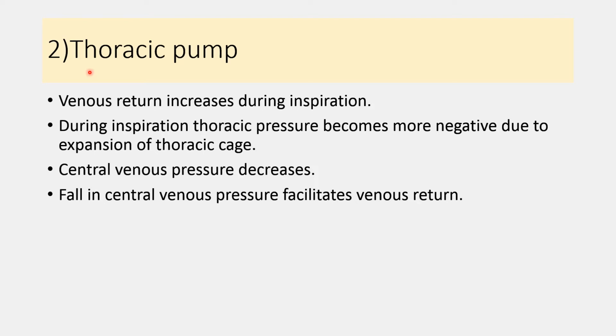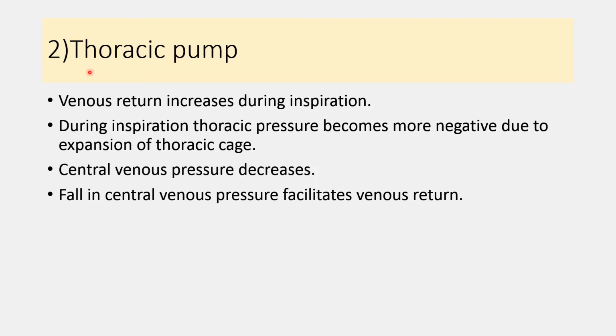Also because of the contraction of the diaphragm, vertical diameter also increases. So during the inspiration, whenever all these diameters, anteroposterior, horizontal as well as the vertical, increase, it expands the thoracic cage.